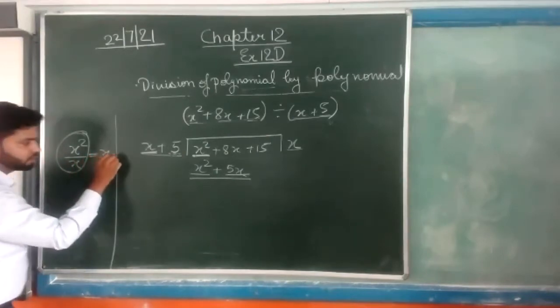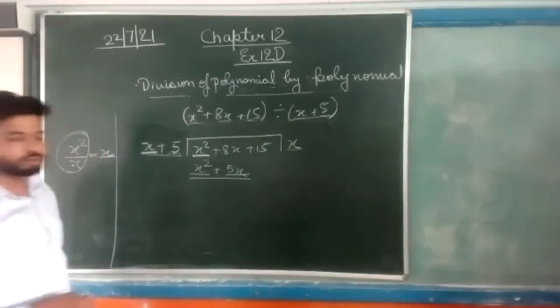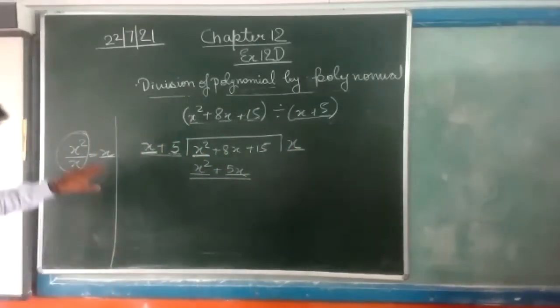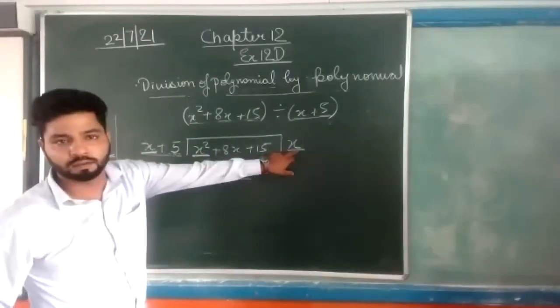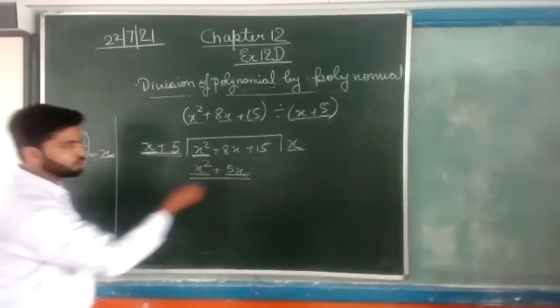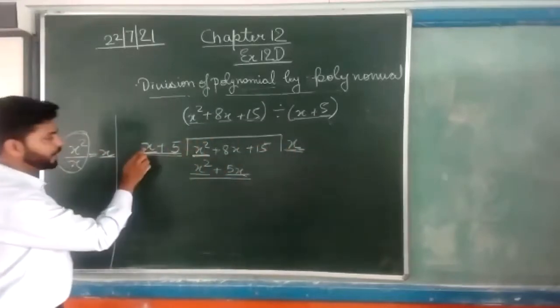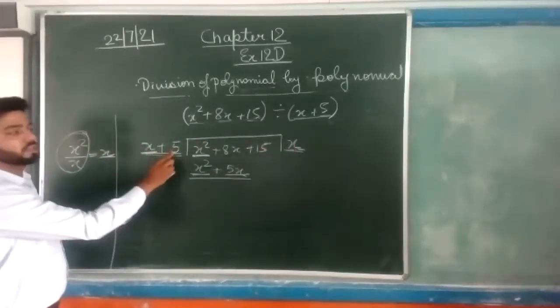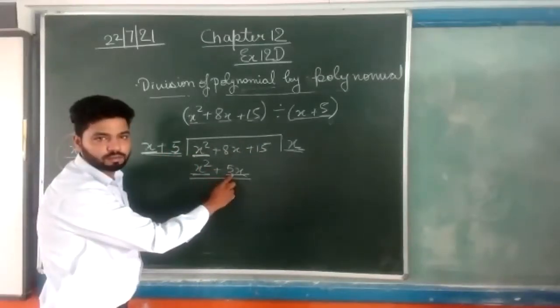If we divide, the answer will be x. So we will write x in the quotient. Now we will multiply this whole expression with this x. x multiplied with x is x square. x is also multiplied with 5, that is 5x.